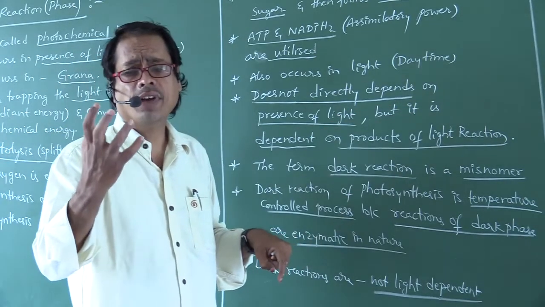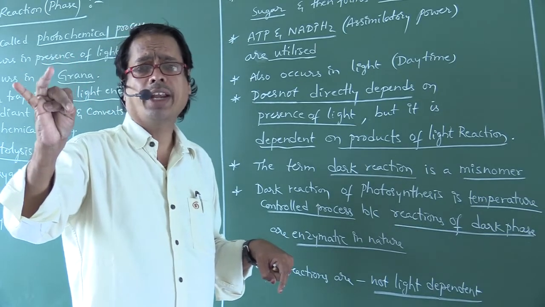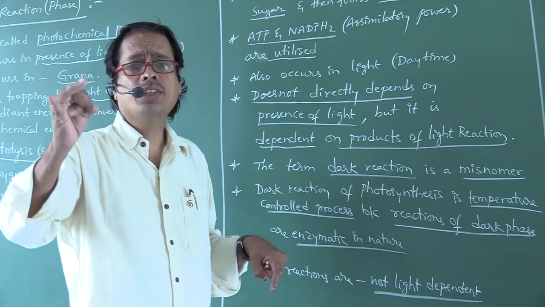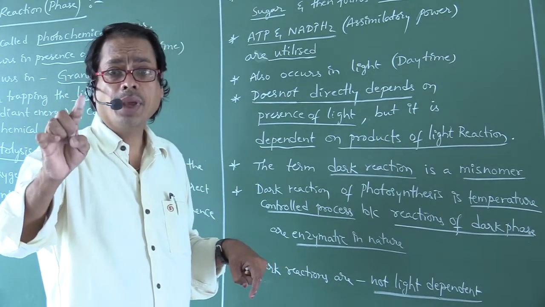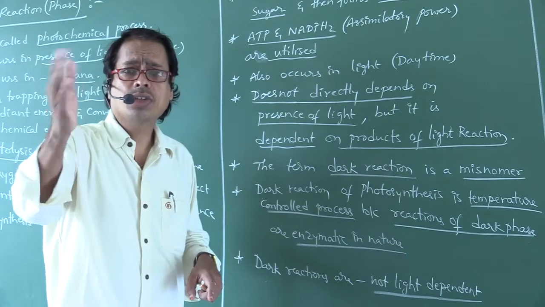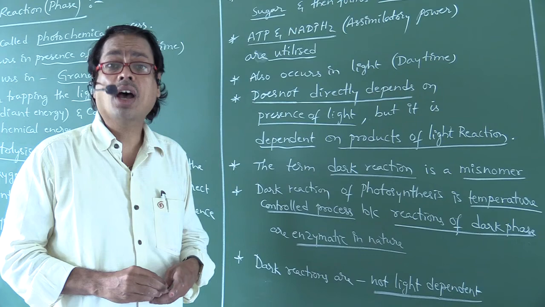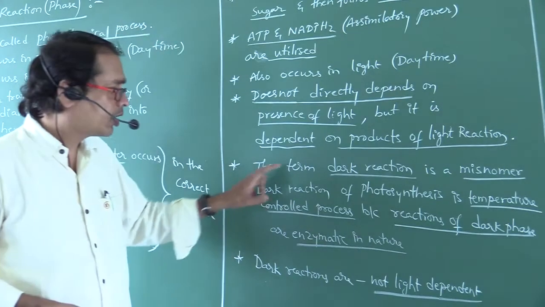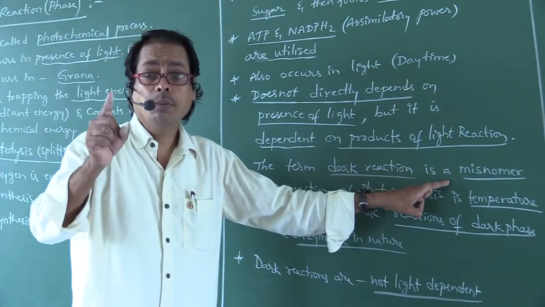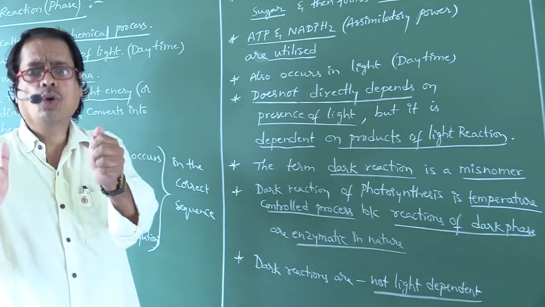What are the products of light reaction? Oxygen, NADPH2, and ATP. Which are utilized in dark reaction? ATP and NADPH2 are utilized. What about that oxygen? Oxygen is evolved into the atmosphere. The term dark reaction is a misnomer. Misnomer means the name has no proper meaning.